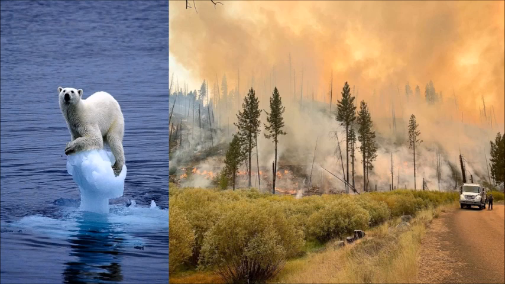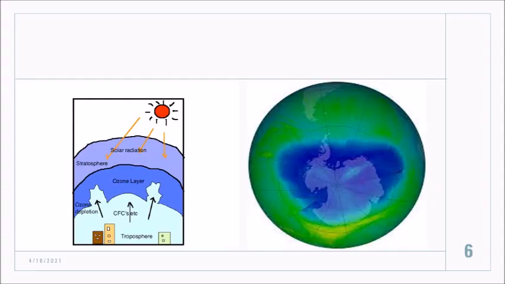So we can see this image here. This is the first image, the polar bear. It is due to climate change, where we all know the glaciers are melting. This is definitely because of the air pollutants, and something like a forest fire, which happens naturally. Even this is one of the causes of air pollution.